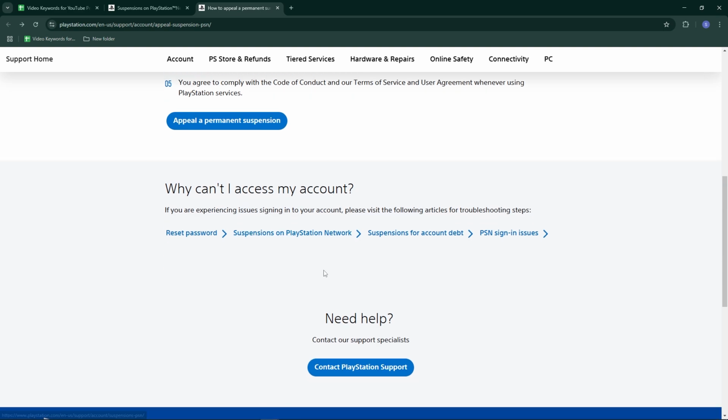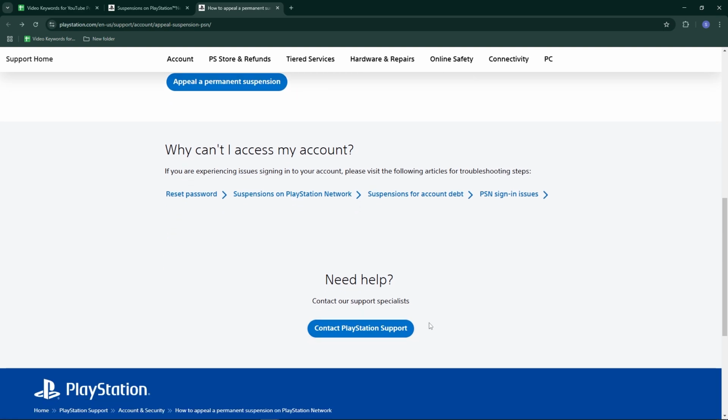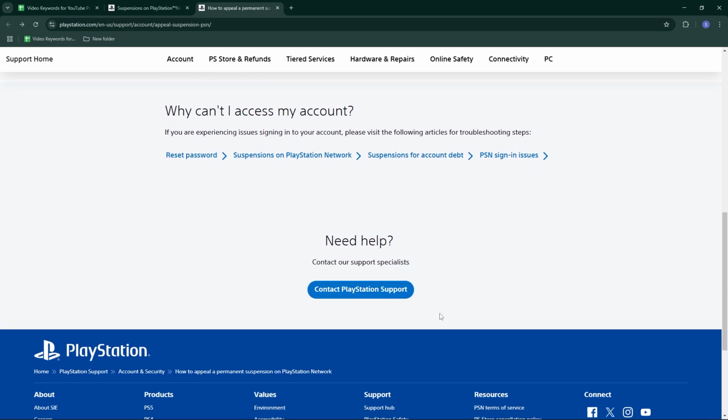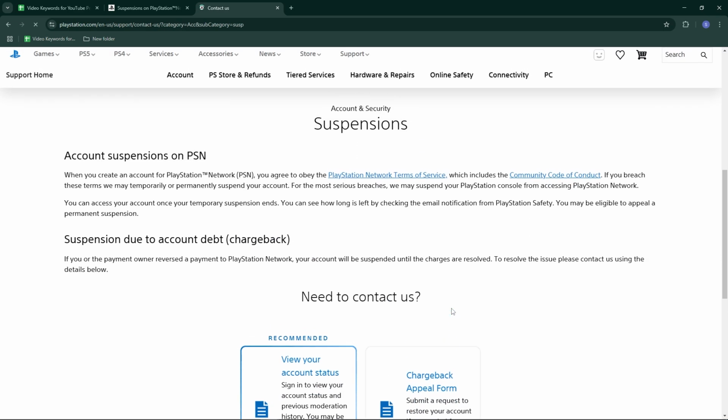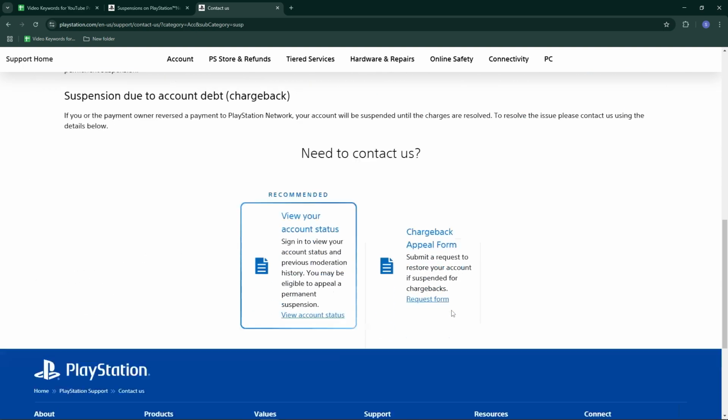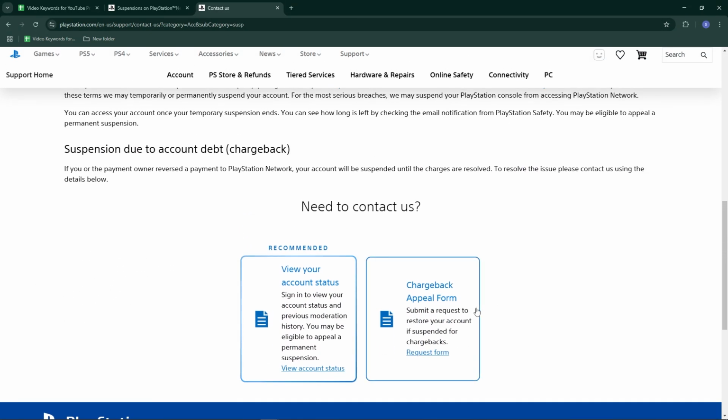If you don't hear back after submitting your appeal, you can try contacting PlayStation support directly. Visit the PlayStation support website, use live chat or call customer service. Provide your account details and explain your situation. Ask for any additional options to resolve the issue.